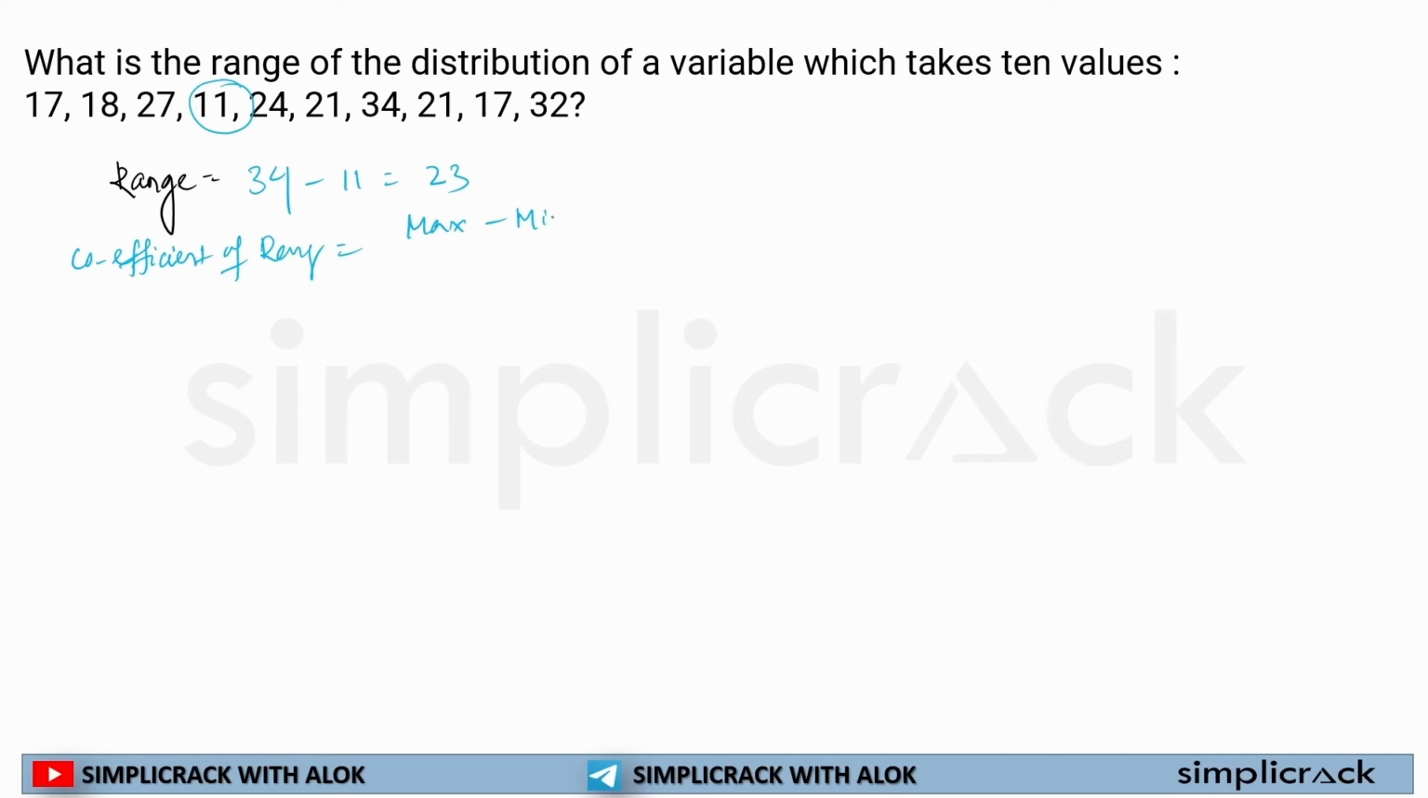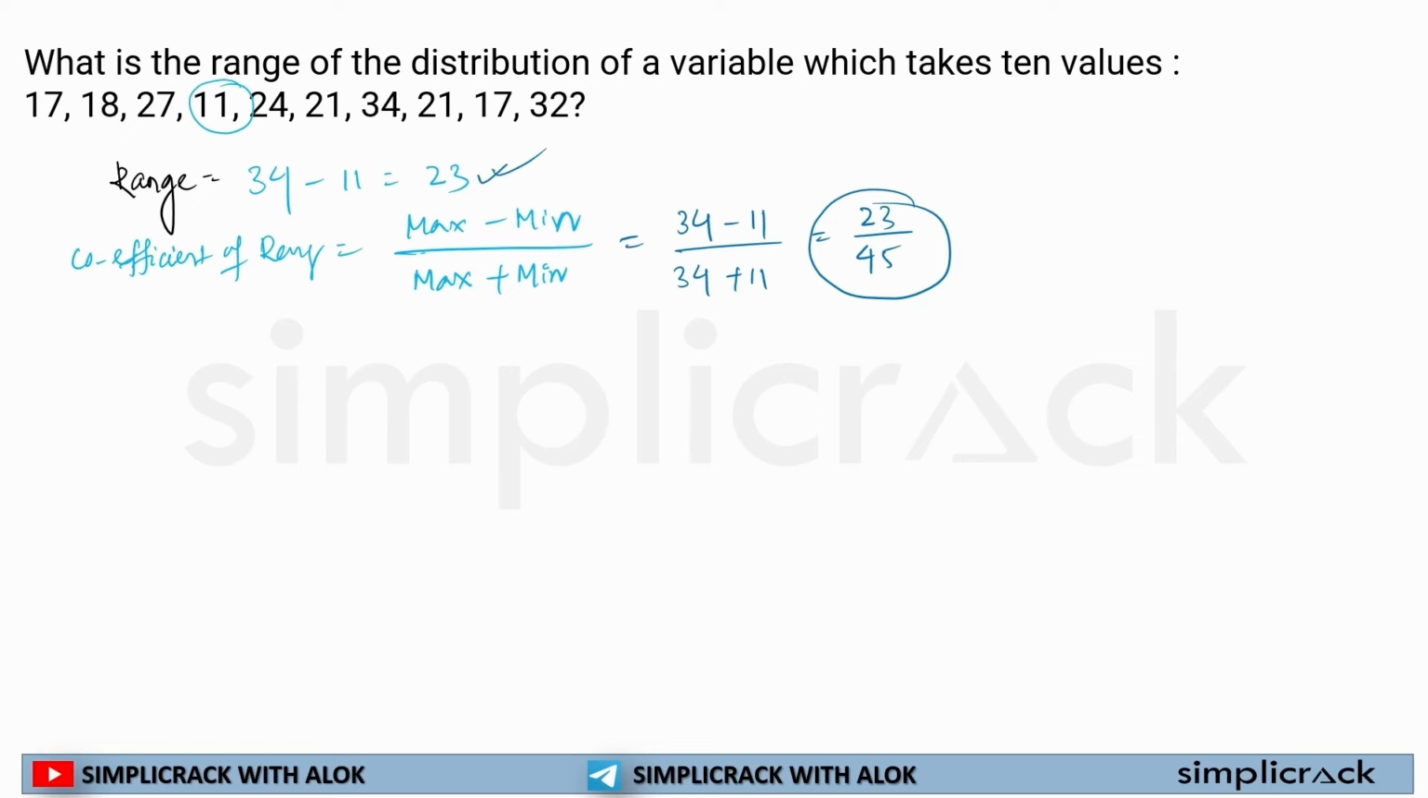Coefficient of range is maximum minus minimum value divided by maximum value plus minimum value. So the maximum value is 34: 34 minus 11 divided by 34 plus 11. So it will come to 23 by 45. So this is your coefficient of range, and this is your range. I hope this is clear now. So this is how you will be calculating a range.